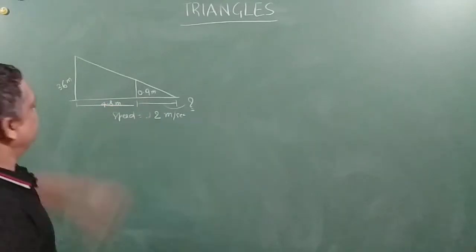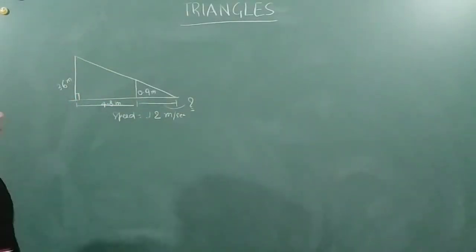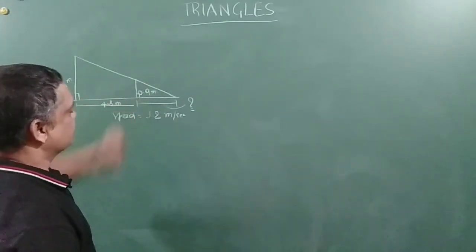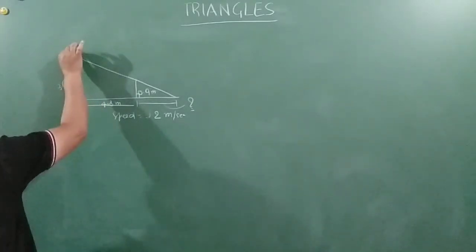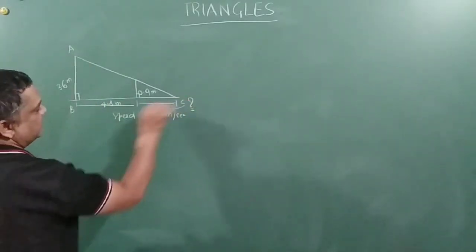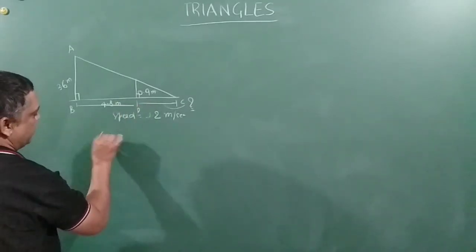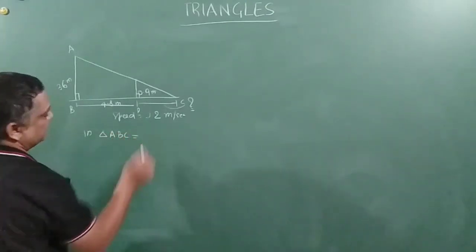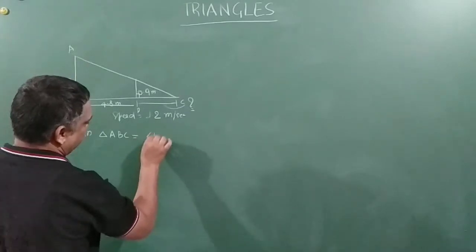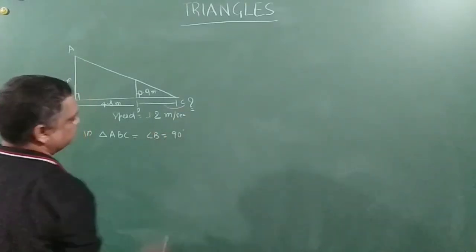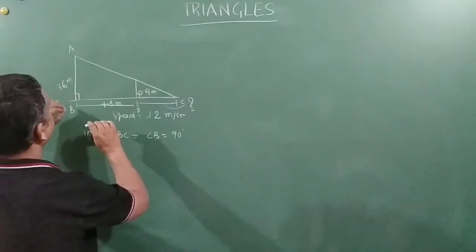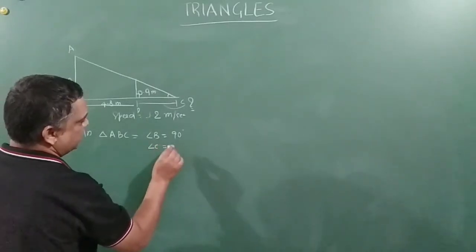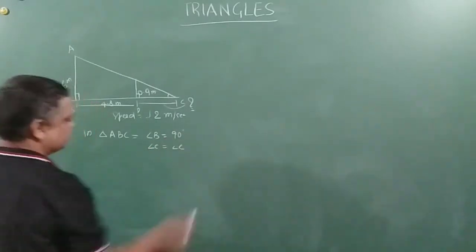So see here, friends, the lamp post is at 90 degrees, and the girl is standing vertically upright, so these two angles are the same. Let's name the points A, B, C and D. In triangle ABC, angle B is equal to 90 degrees, and angle C we don't know, so angle C is equal to angle C only.